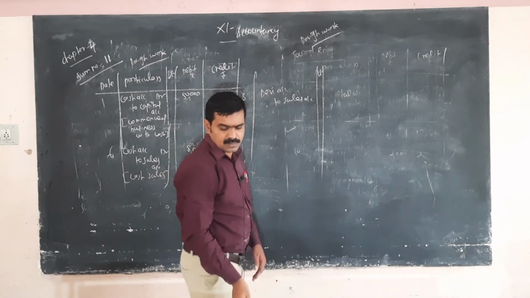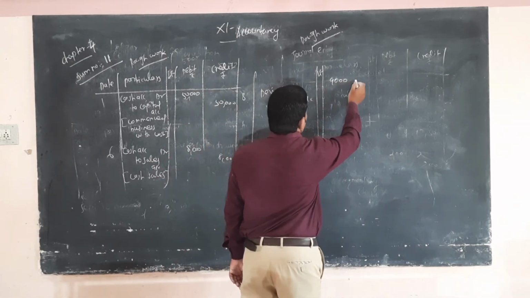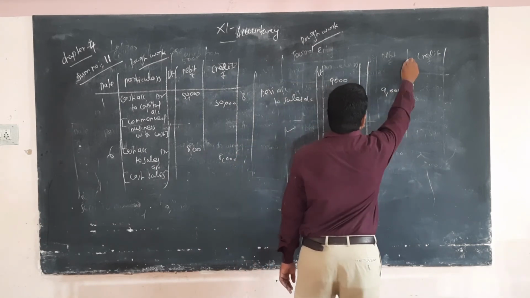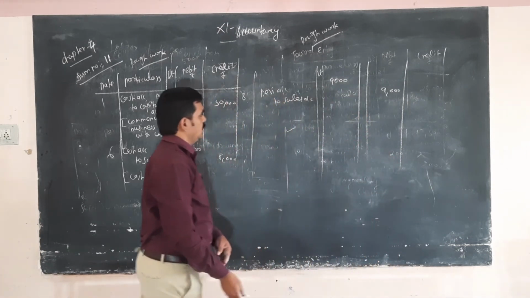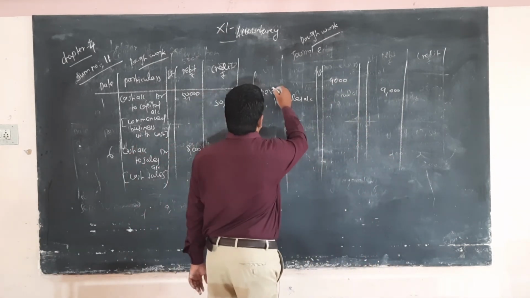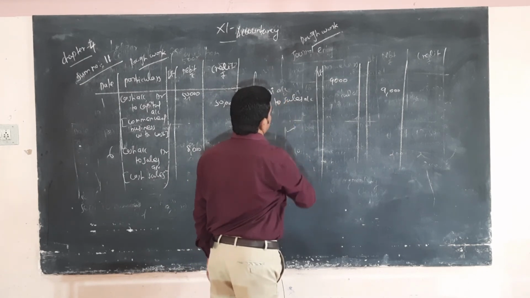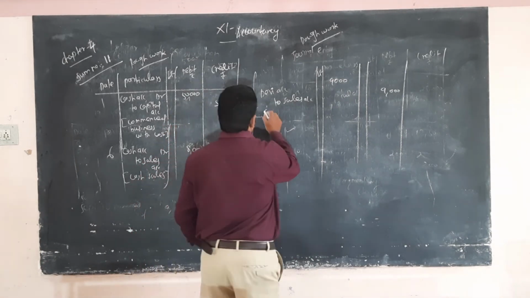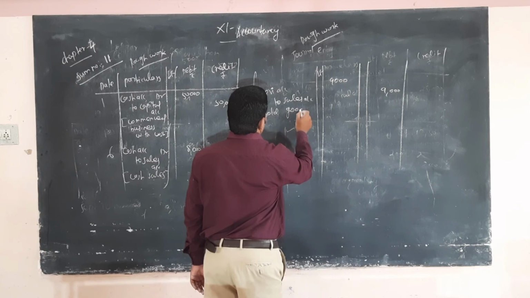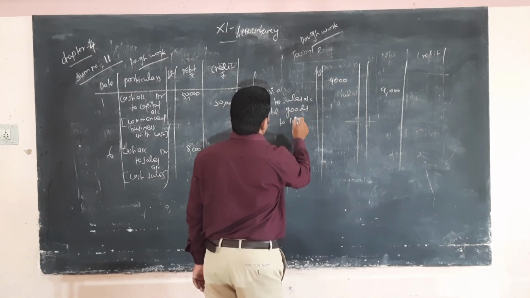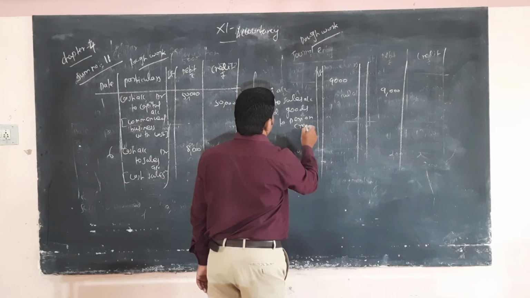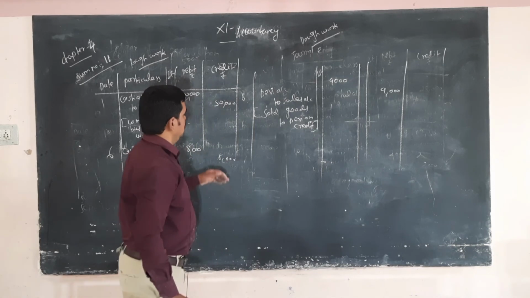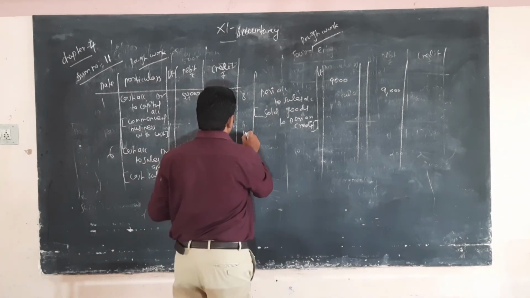What is the amount? 9,000. Sold goods to Devi on credit.